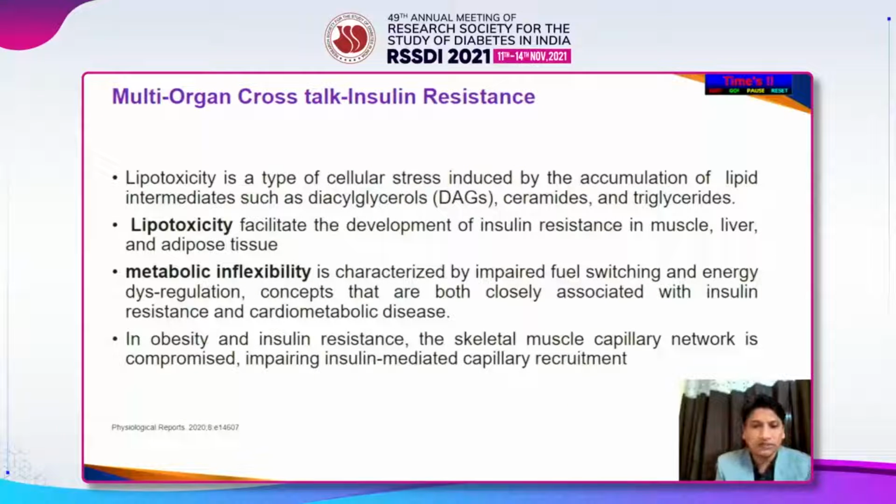Lipotoxicity is a type of cellular stress which is induced by accumulation of lipid intermediates such as diacylglycerols, ceramides, and triglycerides. Lipotoxicity facilitates the development of insulin resistance at the level of the muscle, liver, and adipose tissue, and metabolic inflexibility is characterized by impaired fuel switching and energy dysregulation. These concepts are both closely associated with insulin resistance and cardiometabolic disease. In obesity and insulin resistance, the skeletal muscle capillary network is compromised, impairing the insulin-mediated capillary recruitment.